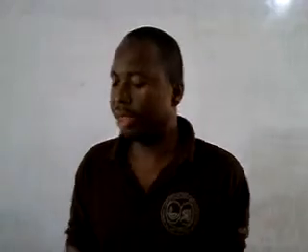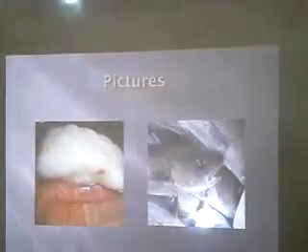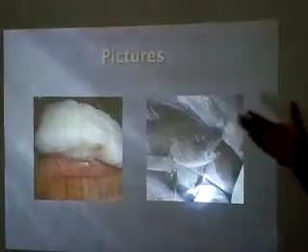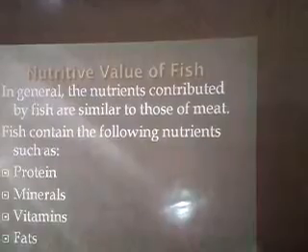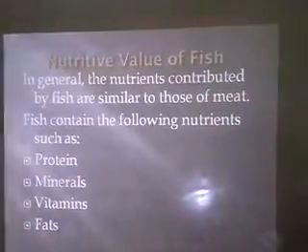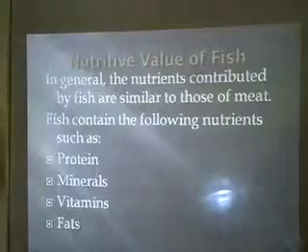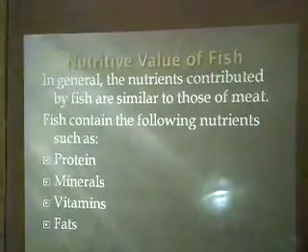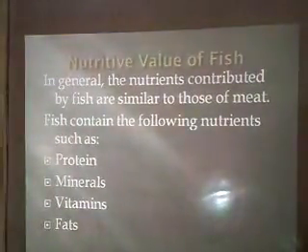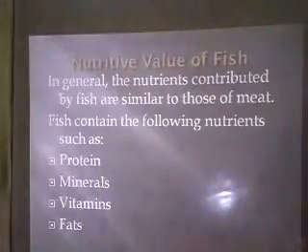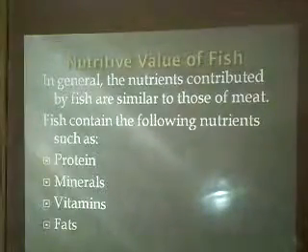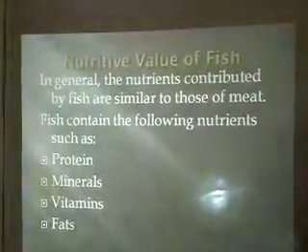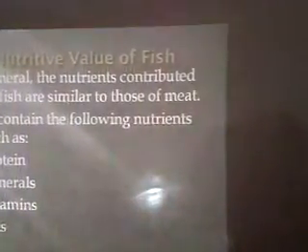On the screen is the picture of the white fish, all kinds of white fish, those that can be filleted. Now, let's proceed. Fish, as we know, are protein and contain all kinds of essential nutrients. We also said that they are high biological protein and contain the same nutrients that can be found in meat, as we treated in our previous lesson. In general, the nutrients contributed by fish are similar to those of meat.